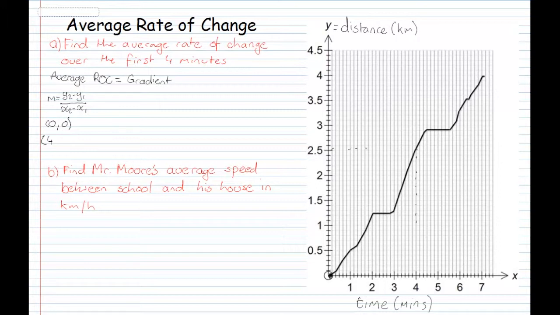we go across, it's equal to 2.5 kilometers. So 4, 2.5. Okay, let's substitute this into the equation. So m is equal to y2 minus y1, so this is y2 and this is y1. So 2.5 minus 0 over 4 minus 0 is equal to 2.5 over 4, which is equal to 0.625 kilometers per minute.